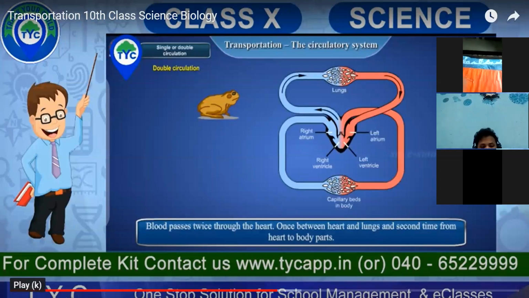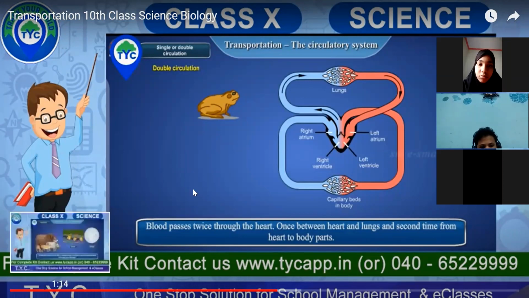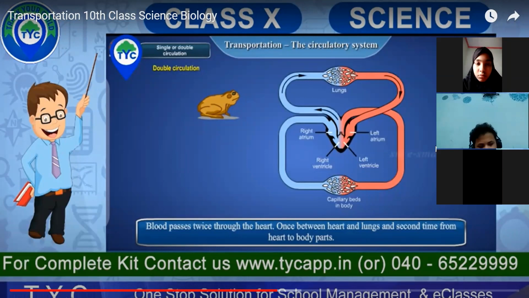artery that carries impure blood is going back to the lung first. From the lung, it is going to the heart for purification. And then it is supplied to all parts of the body. So this type of circulation is called a double circulation. Please draw this. You all have drawn the single circulatory system.